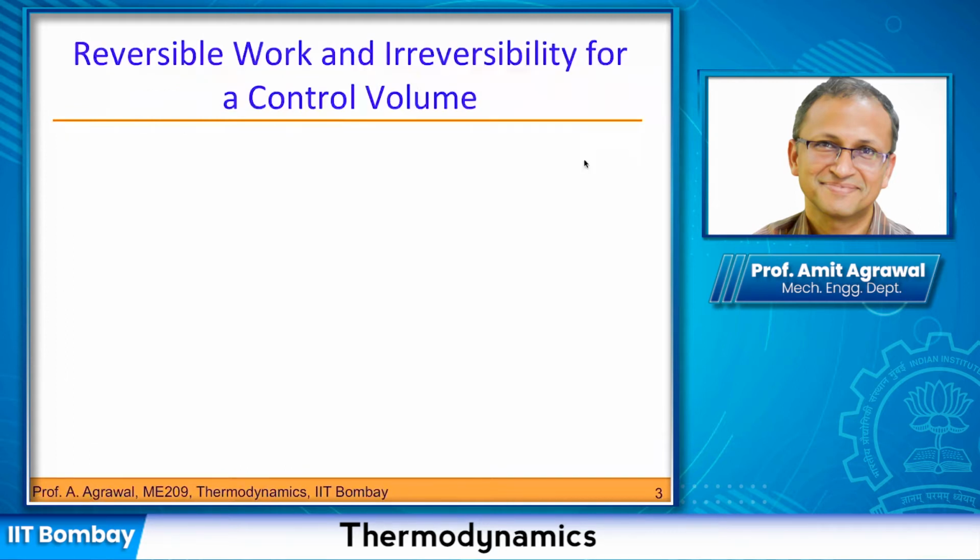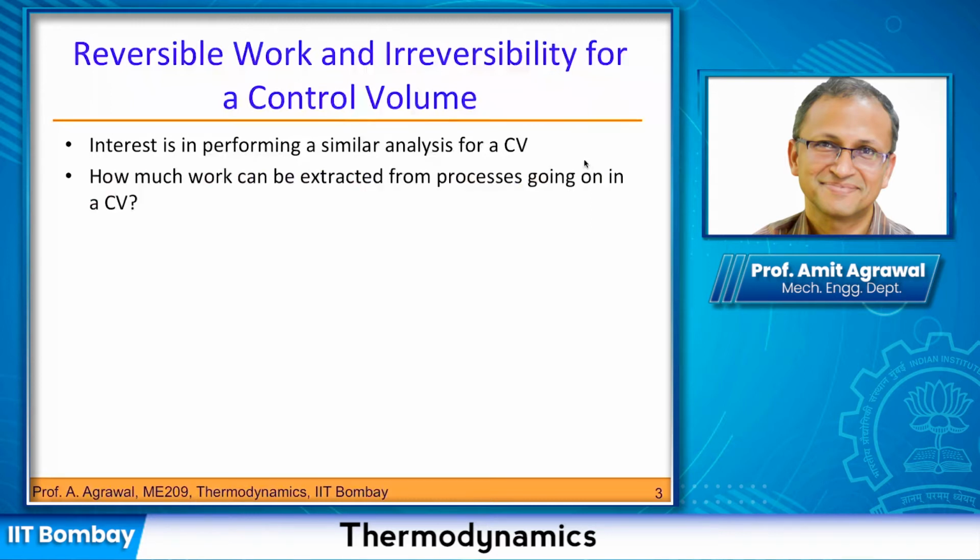So now let us look at an important idea, and we'll see that we are interested in doing a similar analysis. In the first case, we said that there is a heat source at a certain temperature and how much heat can be extracted from there. Now let us say that there is a control volume. Of course, in a control volume, we know there is some mass entering, some mass leaving, there could be multiple streams. And we would like to know how much work can be extracted from processes going on in this control volume. That's the basic question that we're asking.